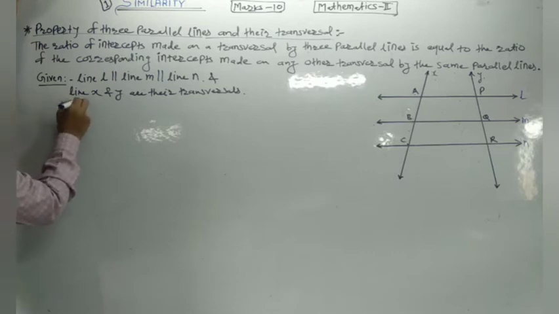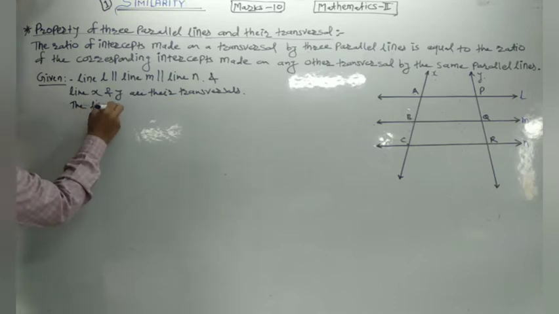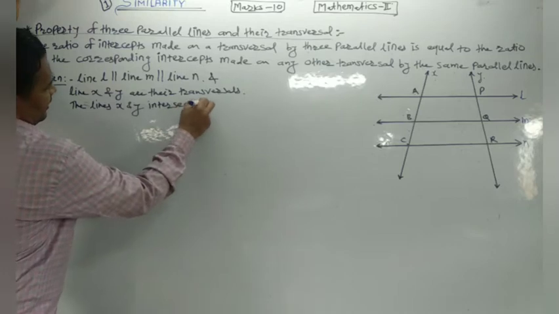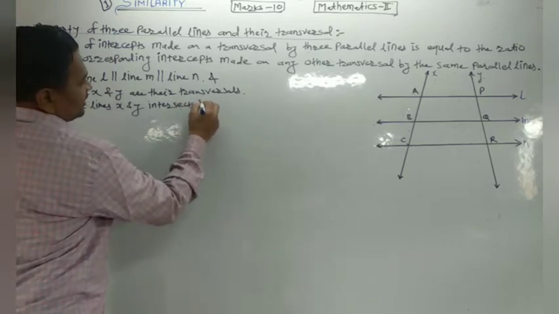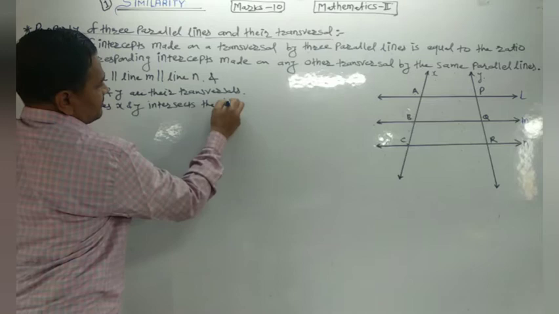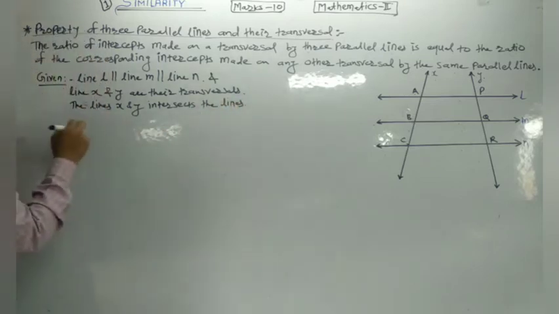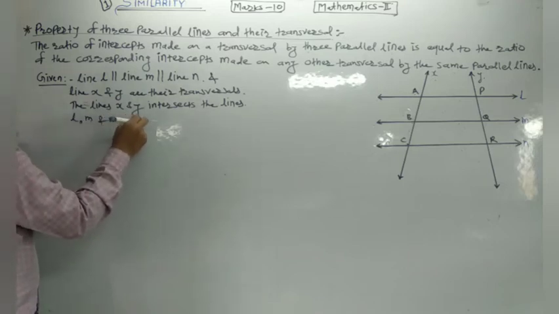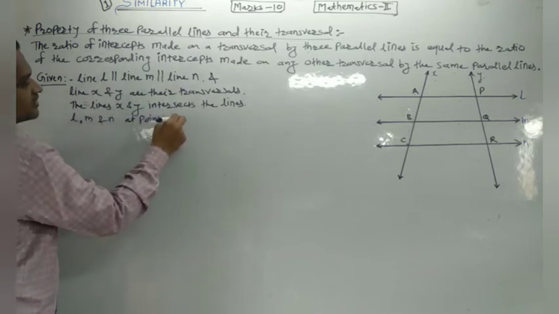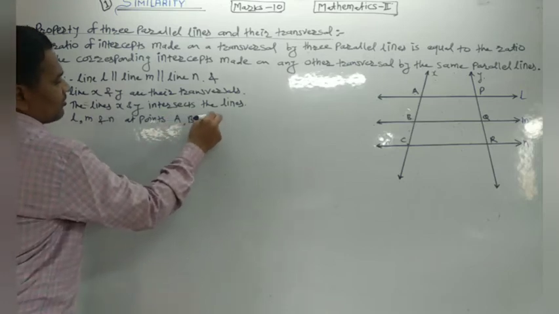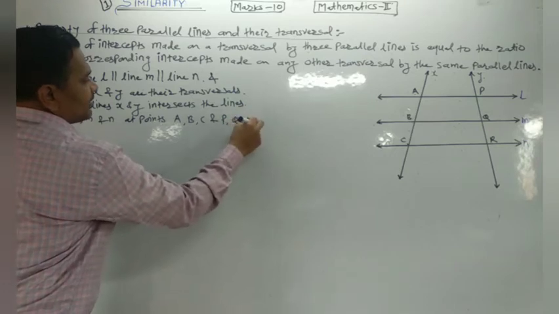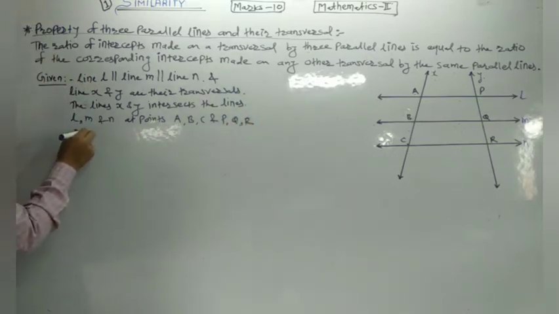The lines X and Y intersect the lines L, M and N at points A, B, C and P, Q, R respectively.